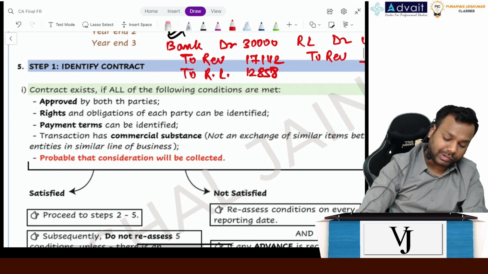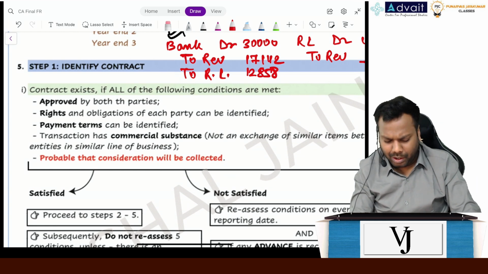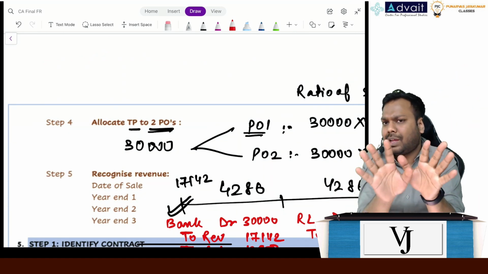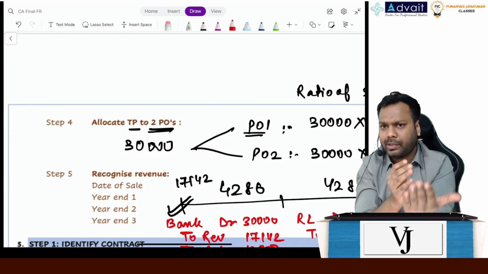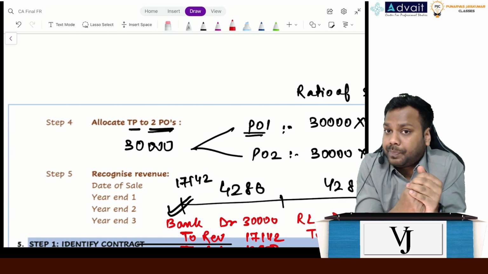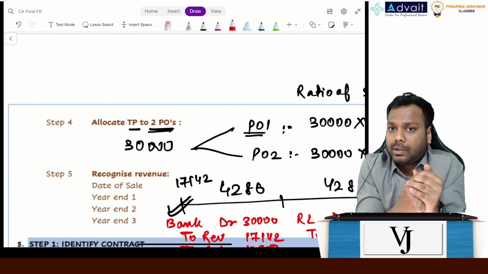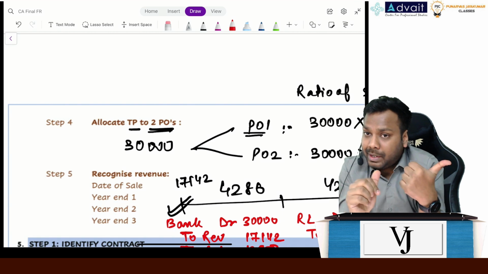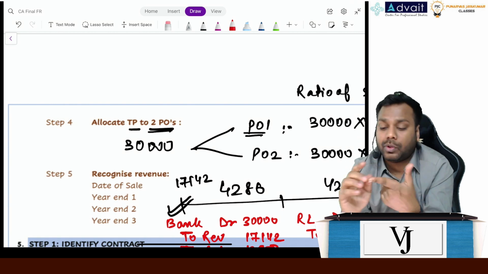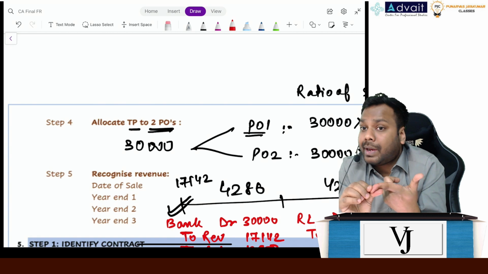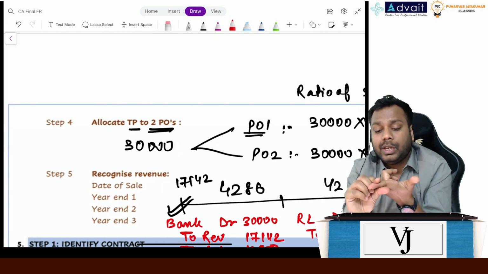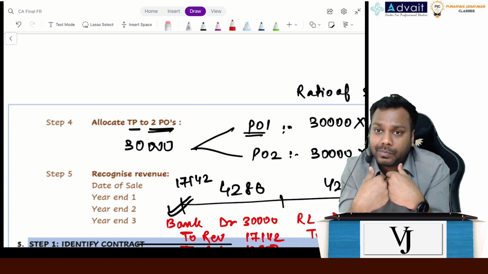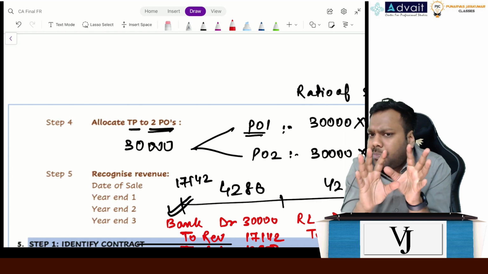Okay. Now coming to step 1, identify the contract. Forget Ind AS 115. Whenever you enter into any contract with another party, as a customer you get an invoice. In the invoice, what all things will you see? Let's suppose you have not paid the amount. First you will see whether it is approved by that party or not. Second, you will see whether the payment terms are identified, how you have to pay. Then you will see what is the obligation that the company has and what is your obligation. These are the basic things you will see.